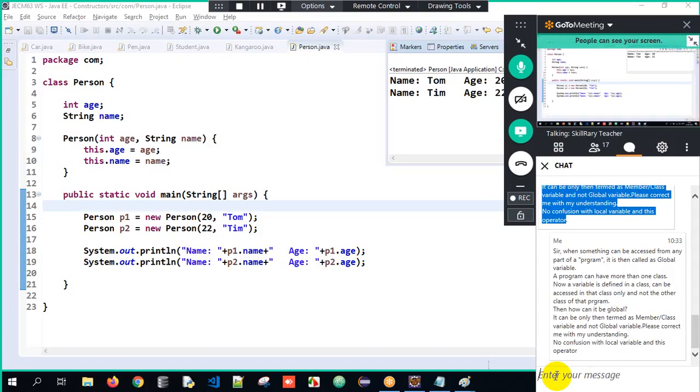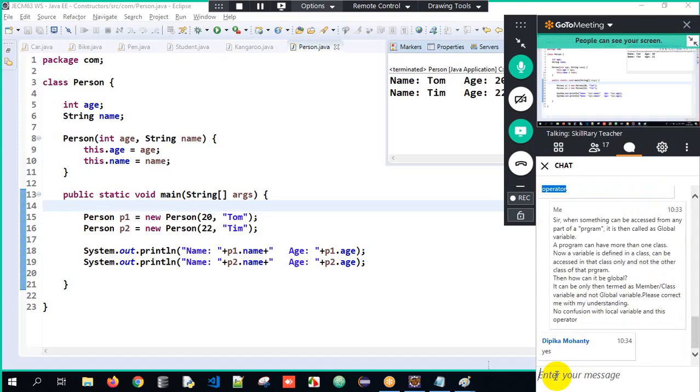A program can have more than one class. Now a variable defined in a class can be accessed in that class only and not in the other class of that program here. So what are you trying to tell here? A program can have more than one class. Program in the sense, what do you mean, Mahanti? Does it mean one source file or nested classes? What do you mean here? One source file and multiple classes?